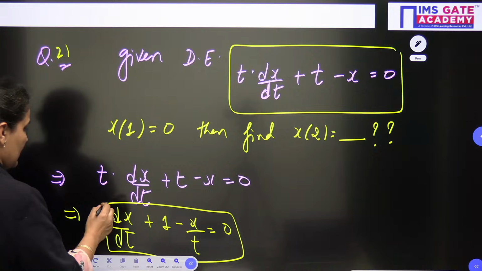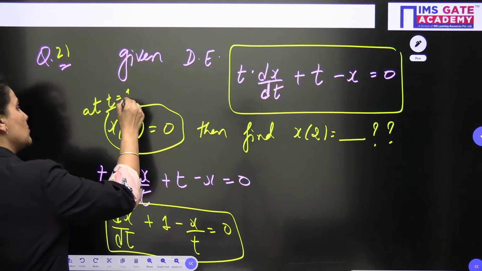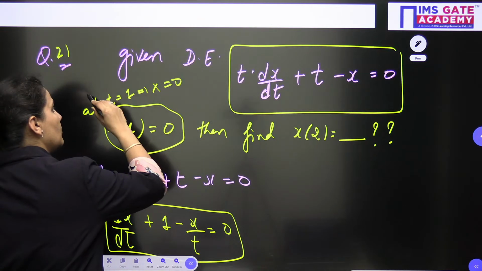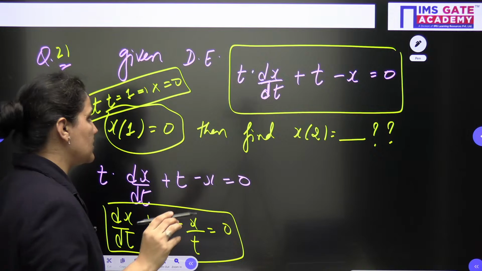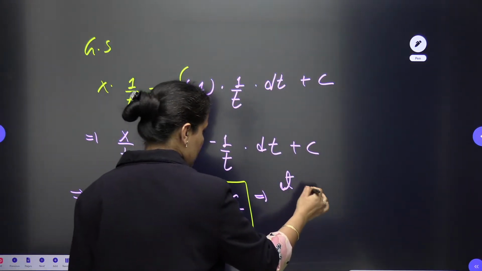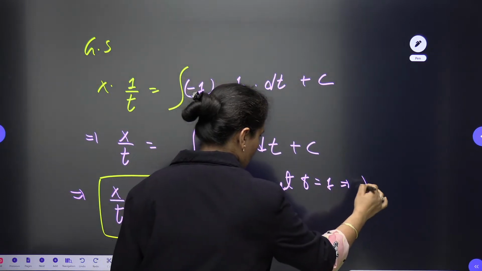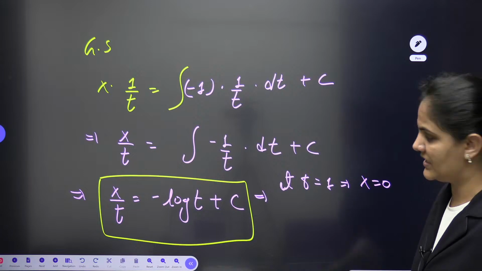One initial condition is given to us: at t = 1, the value of x is 0. We use this to find the constant c.